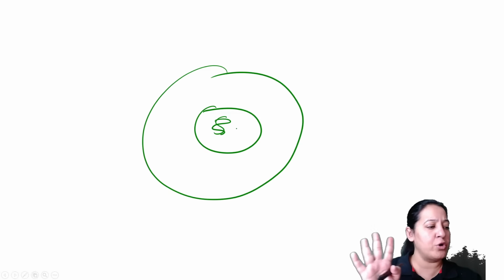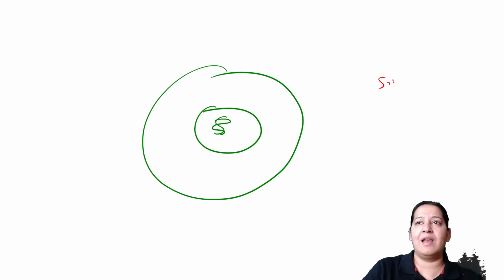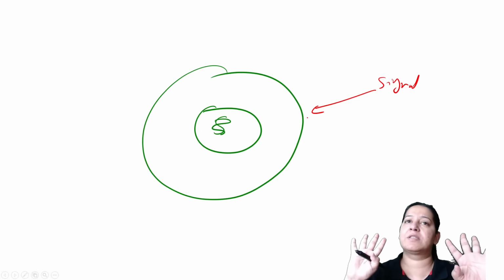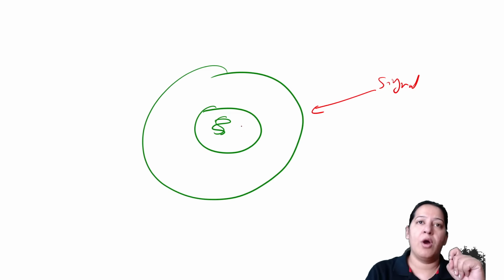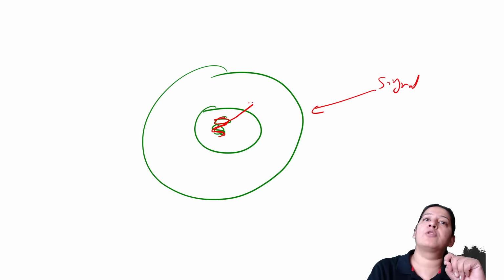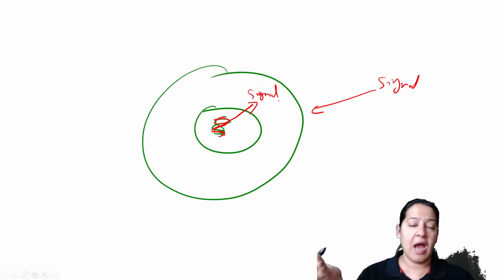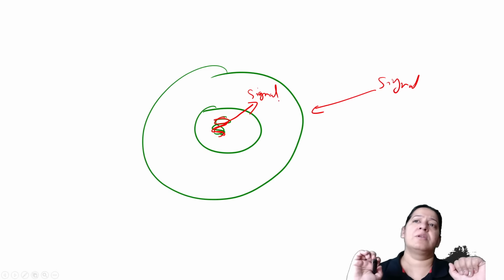Now, if the cell wants to do apoptosis, either the signal will come from outside, saying that your function is over, now you please commit suicide. That is the extrinsic pathway. Or if the DNA of the cell is damaged too much, this DNA will give a signal to the cell. That is, the signal is coming from inside. It says, I am damaged, now you please commit suicide, I am unrepairable. So here it is known as the intrinsic pathway.